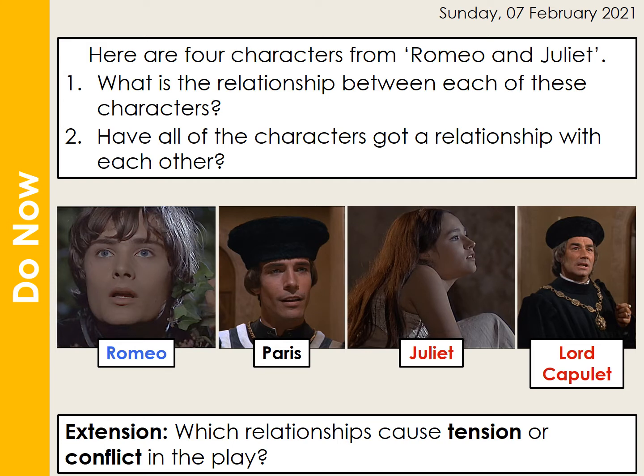We have 4 characters, 3 men, 1 woman. What is the relationship between each of the characters? Do you recognise who is who? Who probably is the youngest? I think we can safely say that's Juliet at 13. Lord Capulet, of course, is her father. Paris is her suitor, asking Lord Capulet for Juliet's hand in marriage, and Romeo, of course, is the love of